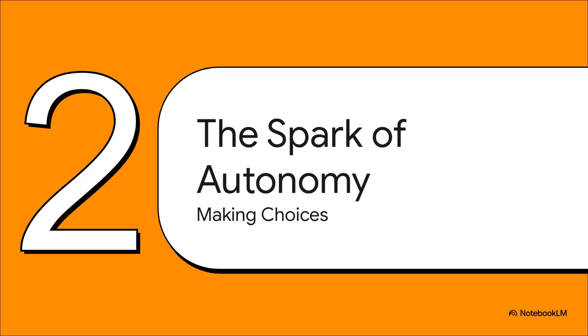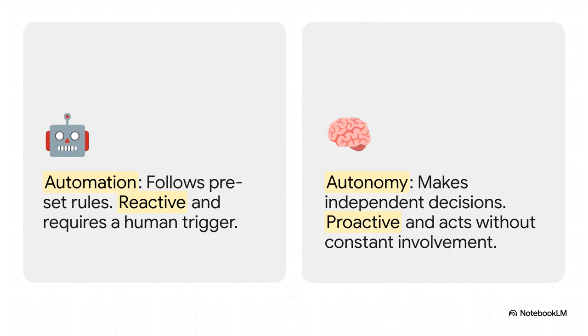So having a goal is one thing, but how an agent goes about reaching that goal, well, that's where it gets really interesting. And this brings us to the word that truly defines modern AI, autonomy. Okay, this is a really important distinction to make. Automation is not the same as autonomy. Automation is reactive. It just follows a script.